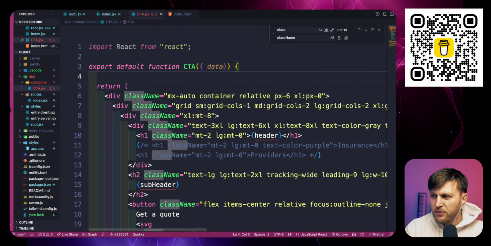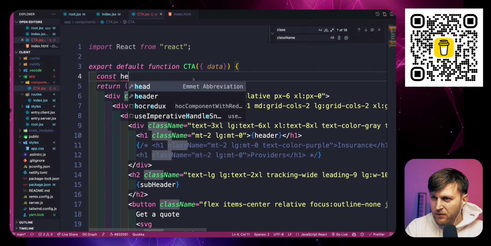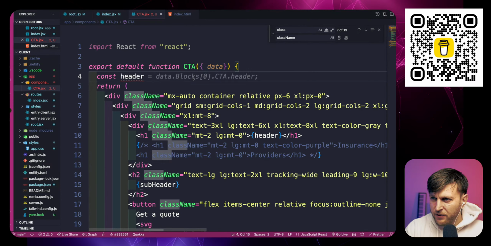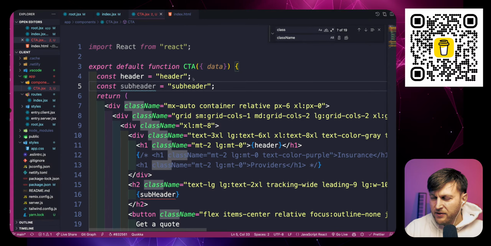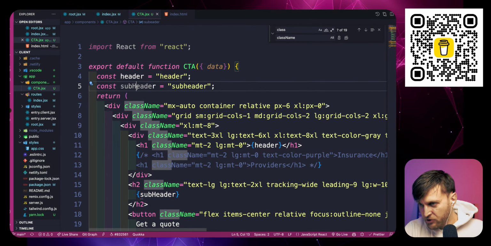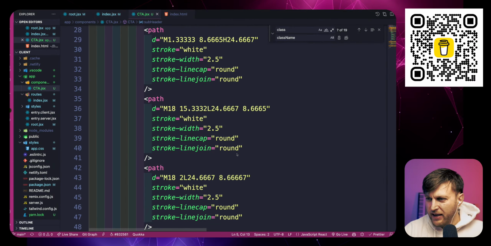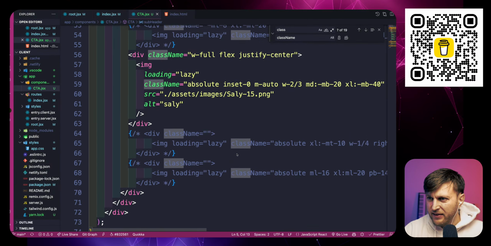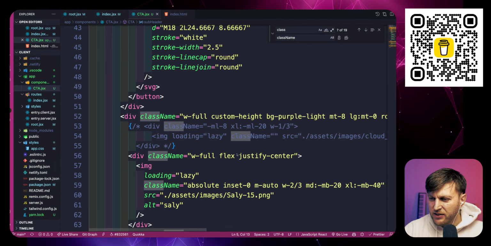And we'll destructure it, but right now it's gonna break. So I'm going to hard code it right now. Header, we'll fix it. Don't worry. Header equals header, subheader, just so we could render something that's not broken. The image stuff and the link we're gonna handle in just a minute.